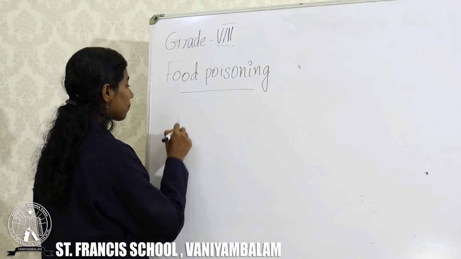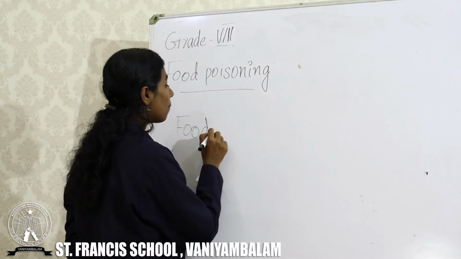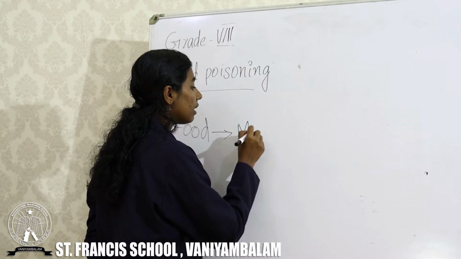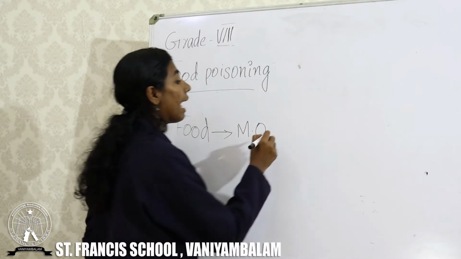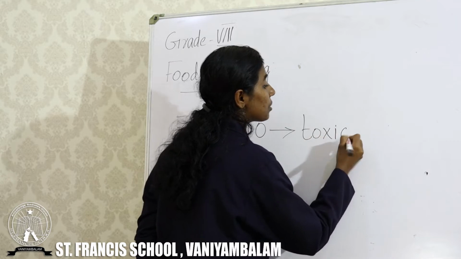That is, if we keep the food outside, microorganisms will grow in the food and they will produce some toxic substance.